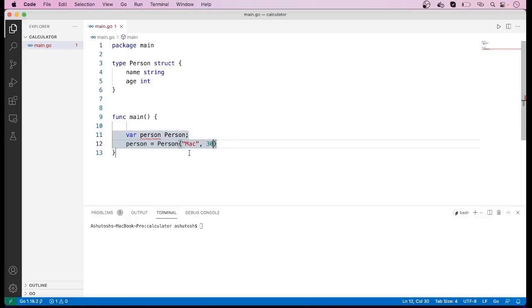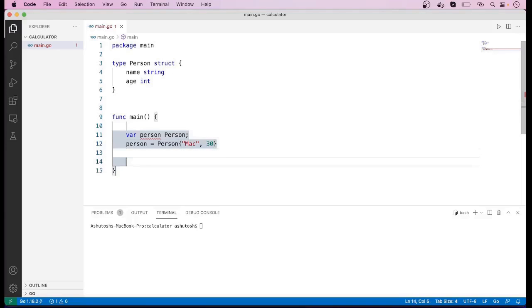Here one thing you have to keep in mind, that name and age should be in the same order as we have mentioned in the structure definition. So here name is the first field, that's why I am taking name as the first parameter, and then age because it is the second field.